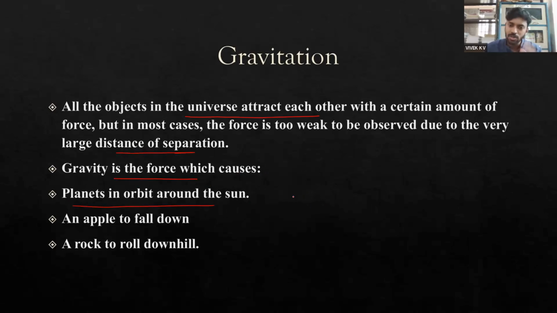So that gravitational force is something which is actually keeping the planets in orbit. Then another, as I said, Isaac Newton's apple. So the apple, it is actually the force which causes the apple to fall down, or anything.